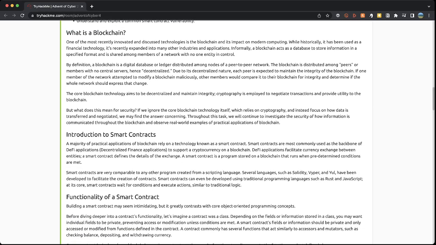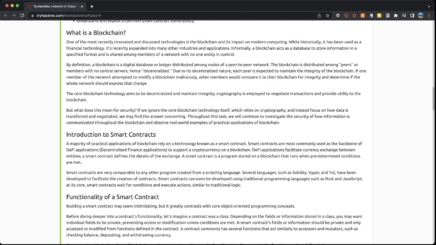So the blockchain: as always, I'm not going to read through every bit in detail. Again, this is just an introduction, an idea to show you how this particular task is achieved, and to cover the basics to allow you to progress further, do your own research and develop your own knowledge on this.